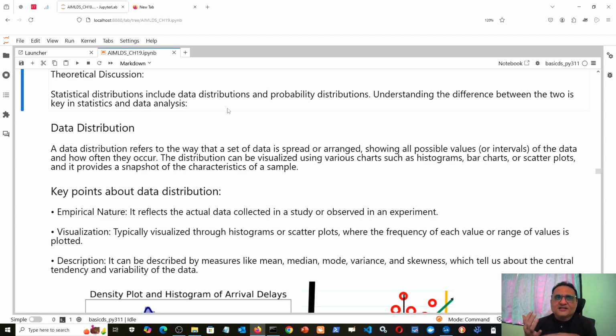You have been given a data set of maybe 1,000 employees of a company, and age of these employees is in one column, seniority is in one column, their date of birth is in some other column, then maybe their educational qualification is in some new column, and their salary is what you want to predict based on three factors. Say, what is their educational qualification, what is their age, and what is their seniority. And of course, suppose gender is also a fourth column. So you want to make sure that your organization is fair and follows the pay parity principles, that is, it does not discriminate between male and female in terms of pay.